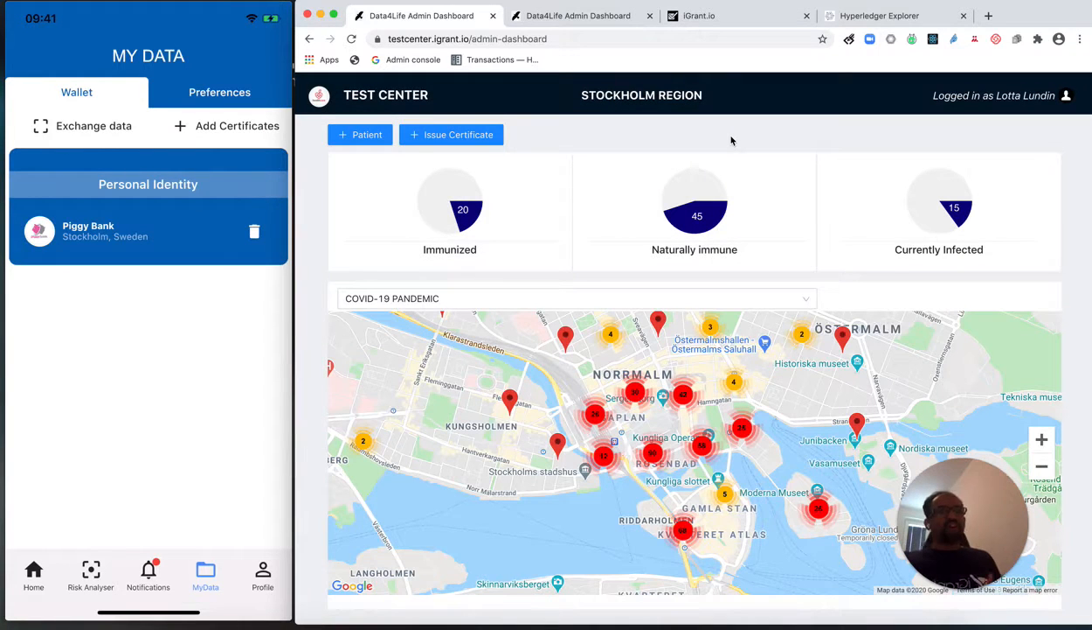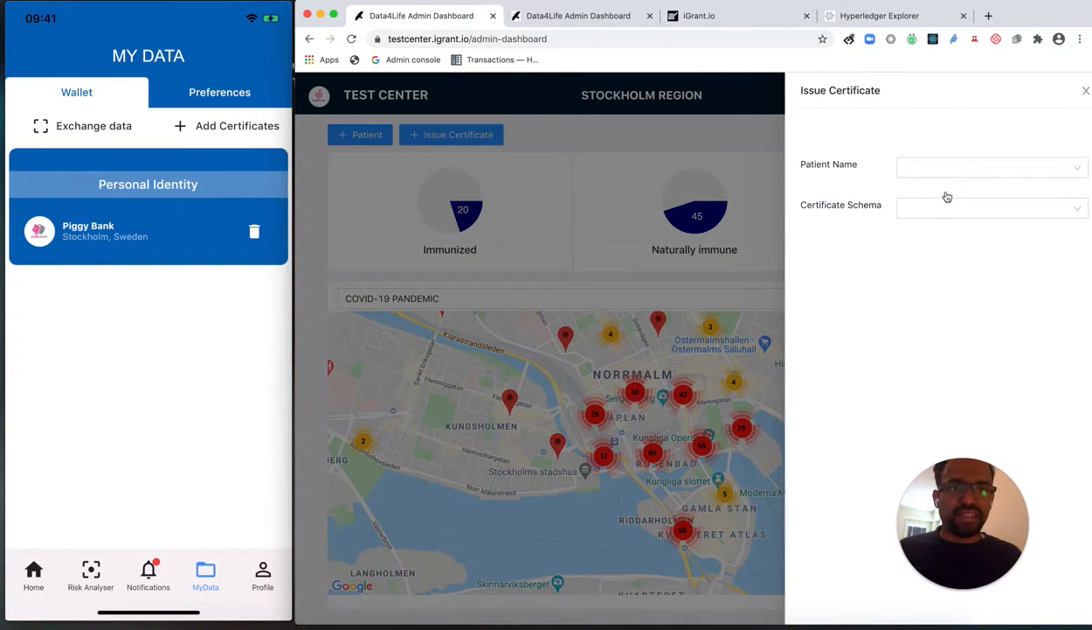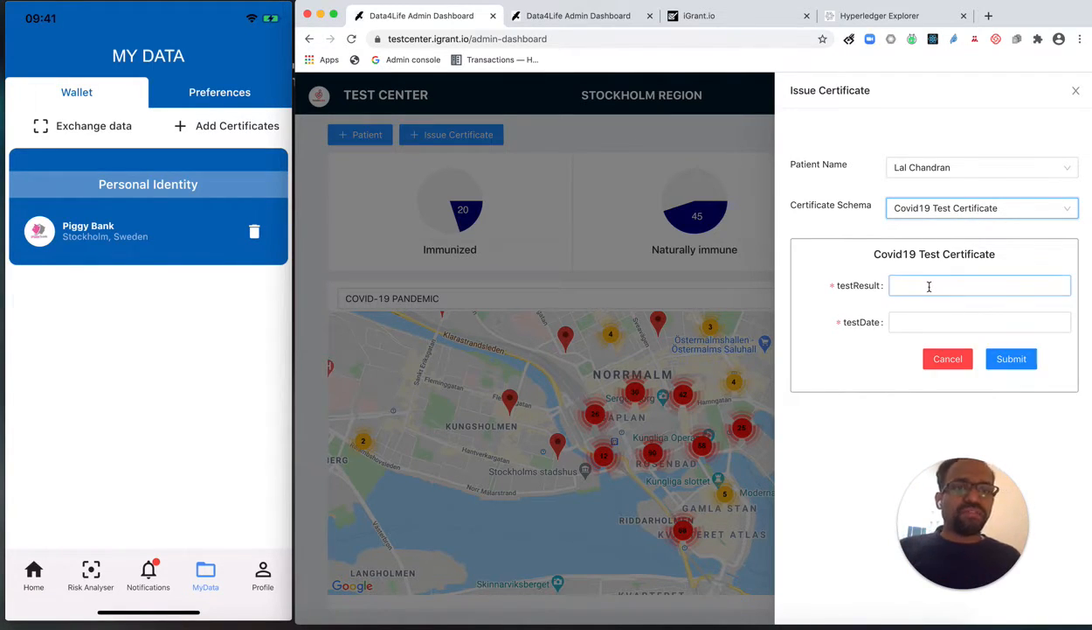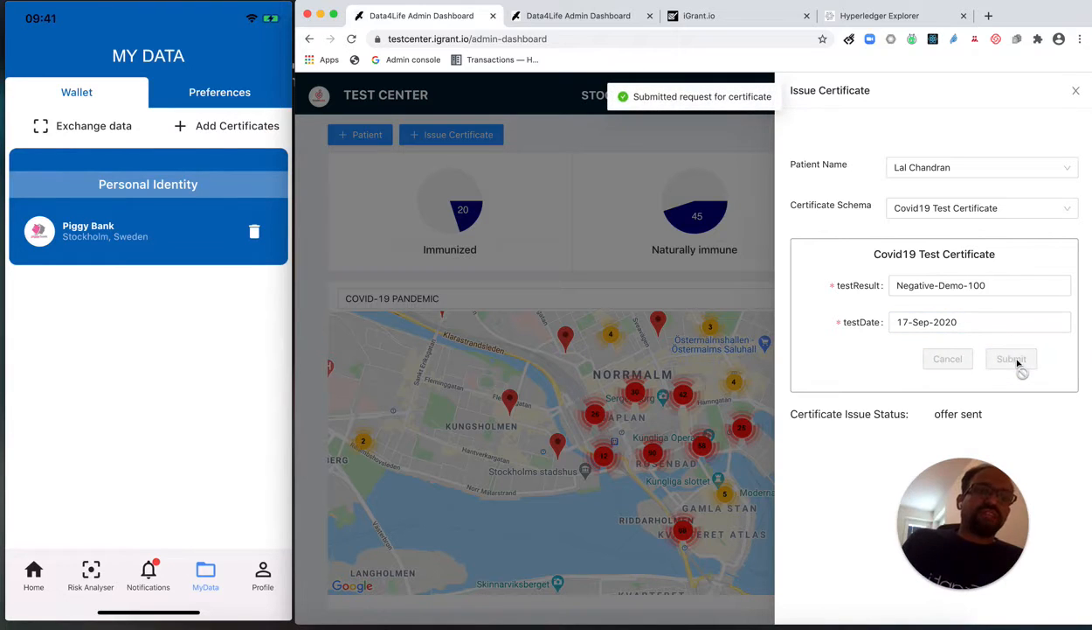And the test center has now got my sample, for example, and they have done the analysis and they're now ready to issue a certificate for COVID-19 tests. So they chose the patient name, which is Lal, and they choose a schema that is, let's say, issued by a health authority, which is the COVID test certificate. The result is obviously negative, but let me add a demo tag, 100. And the test date is 17 September 2020.